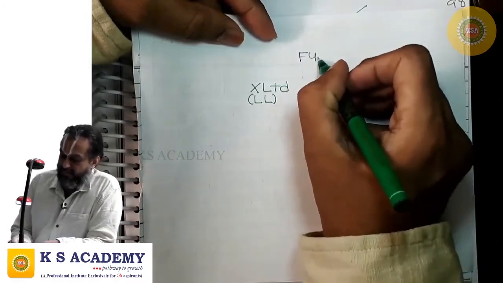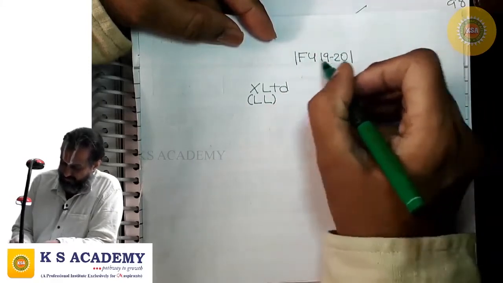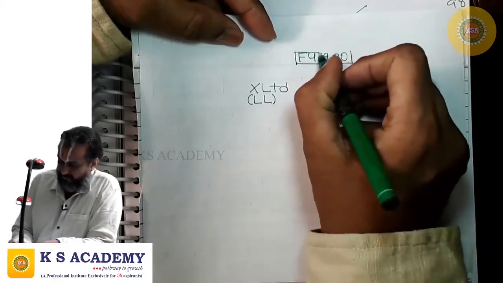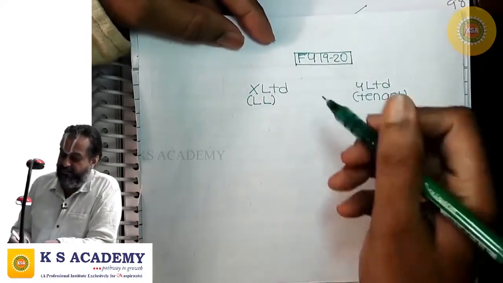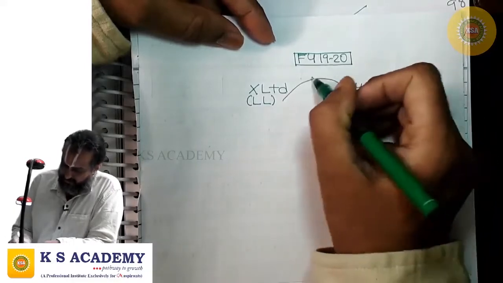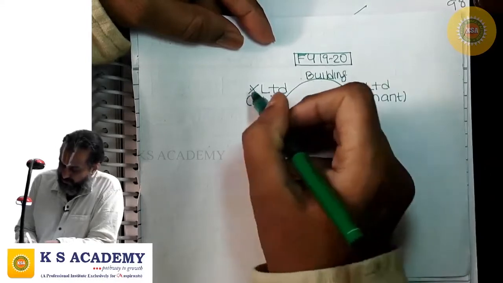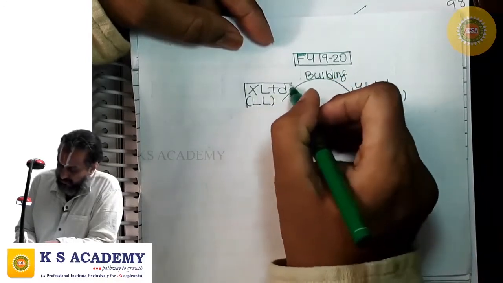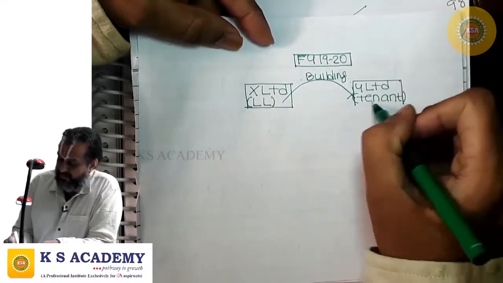Running financial year is 19-20. A building is given on rent.